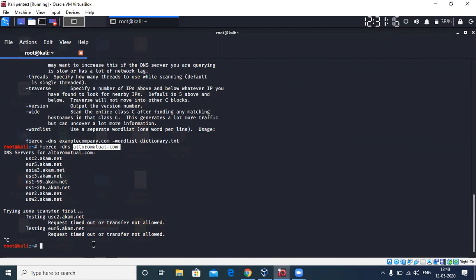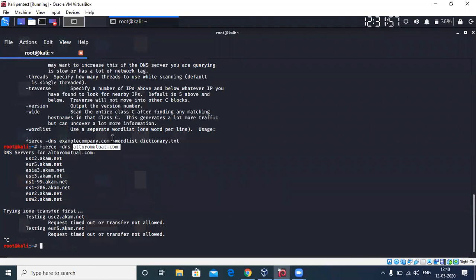I think I was asking you about word lists, right? Some of you have said that it is a list that contains passwords. Not only passwords, it's a list of words. As simple as that. A word list is a list of words that can be used for brute forcing. As we discussed brute forcing in the earlier sessions, it's nothing but directly guessing some words, and if one fits, it gives you access to something like this. So word lists can be used in different tools for different purposes.